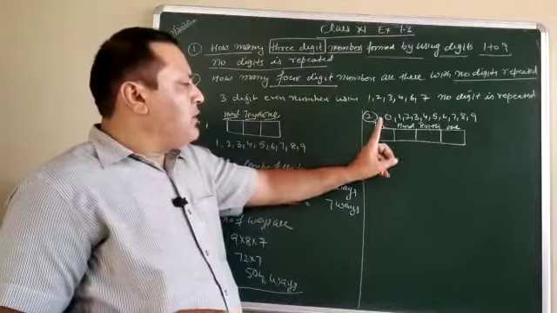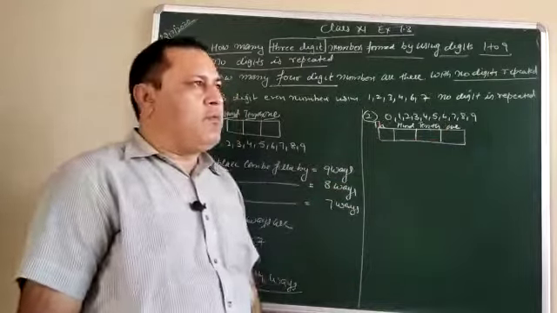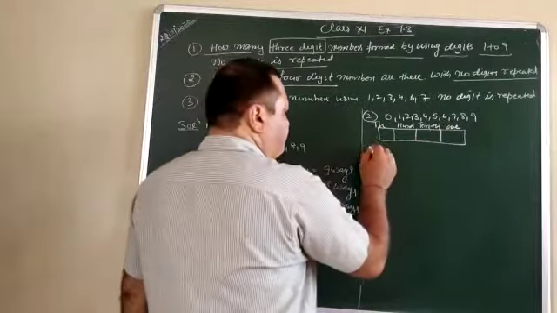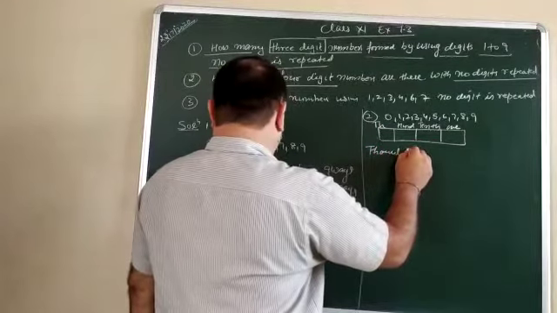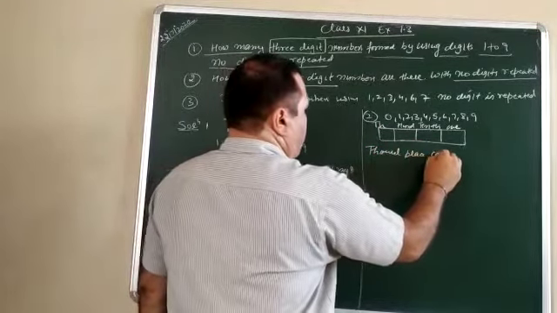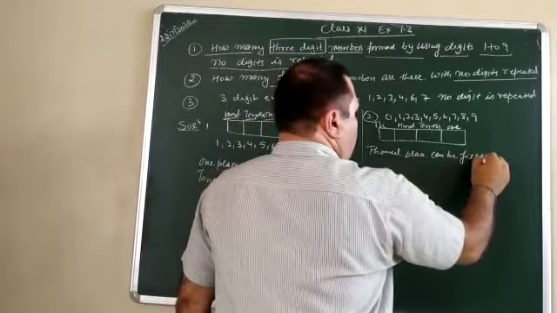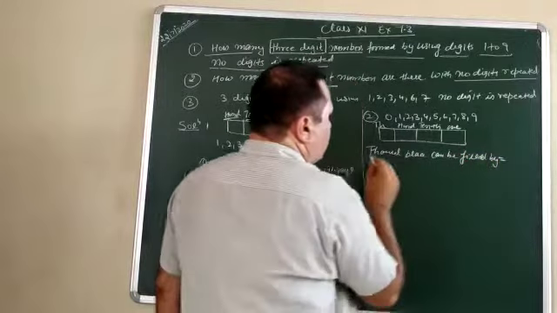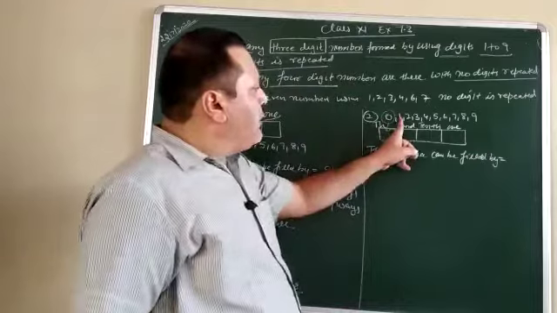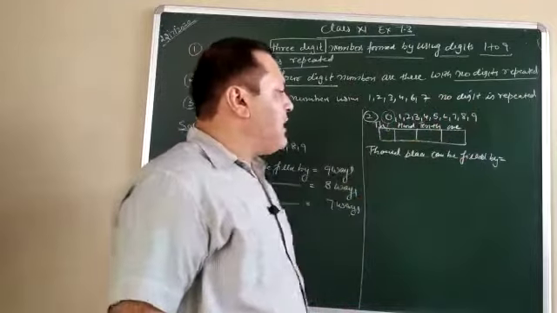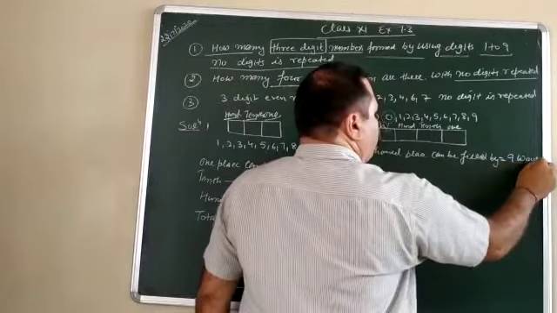So first of all, this 1000 place can be filled. You can't fill the ones place first of all. So let this 1000 place can be filled by, see this one, 0 cannot be filled here. So how many numbers are left? 1 to 9. So 9 numbers are left. So this 1000 place can be filled by 9 ways.